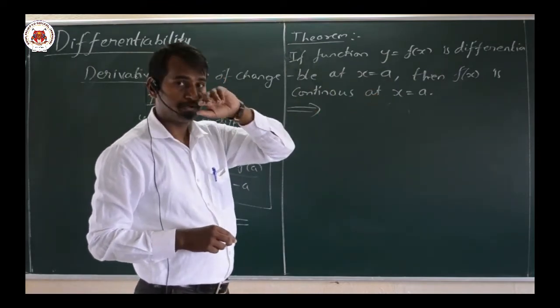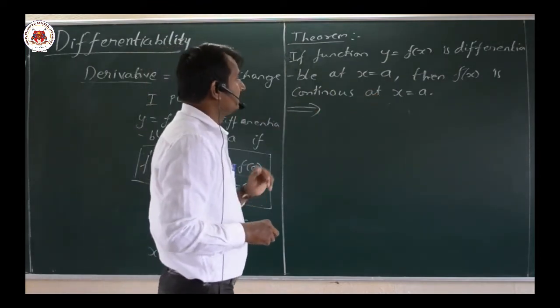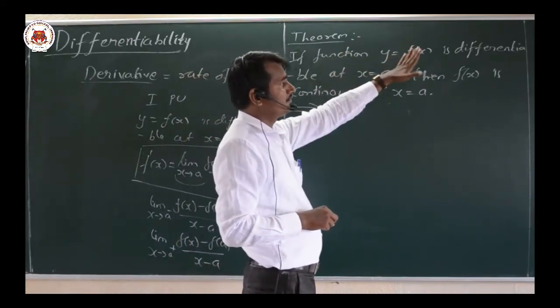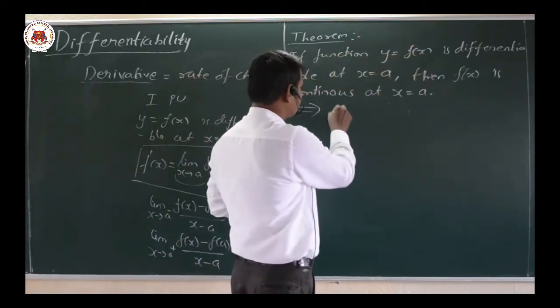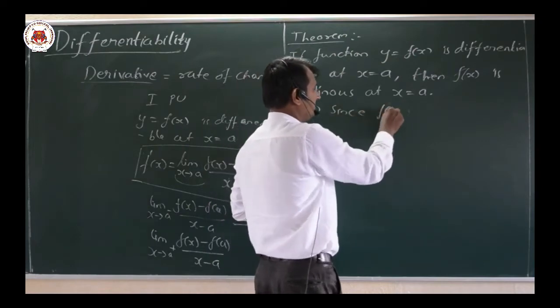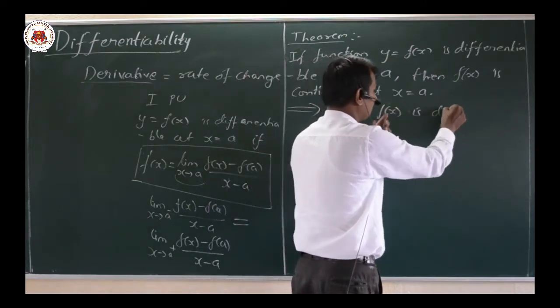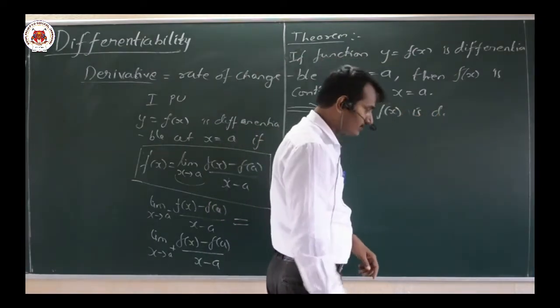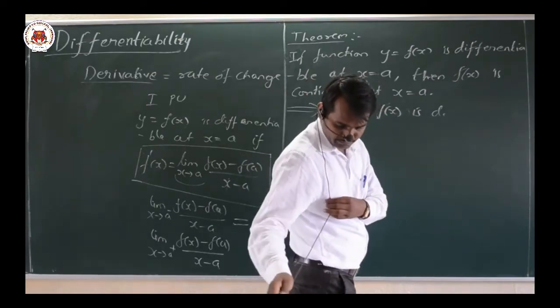That we require to show here. Now here, a function f of x is differentiable.